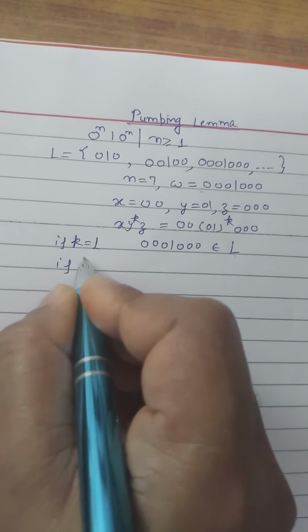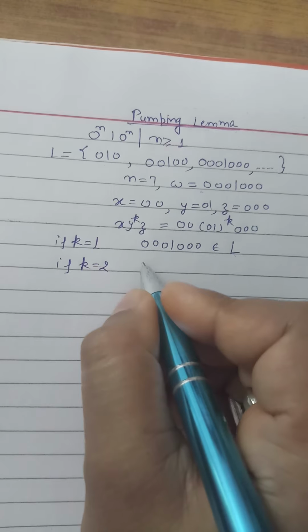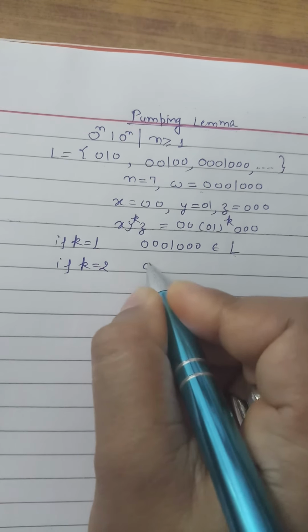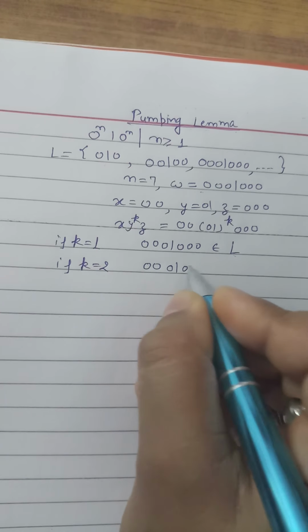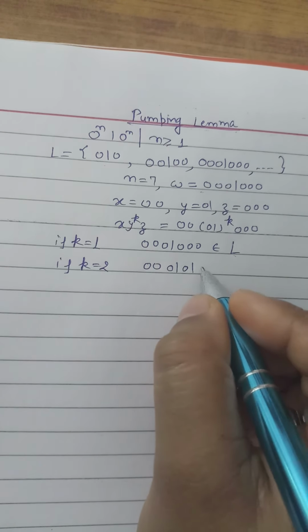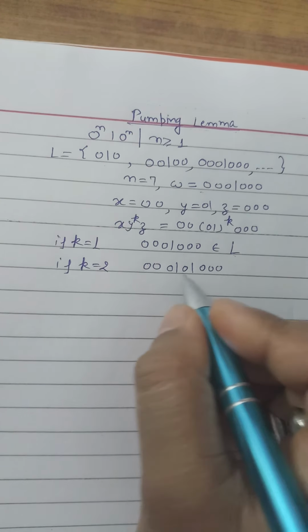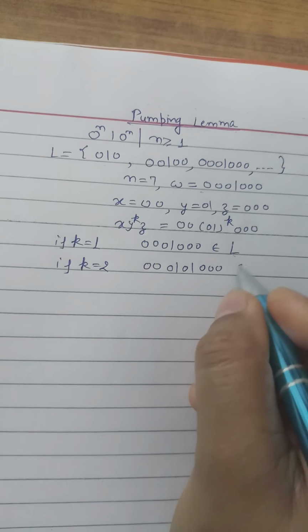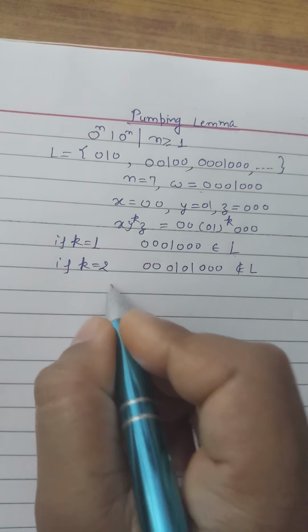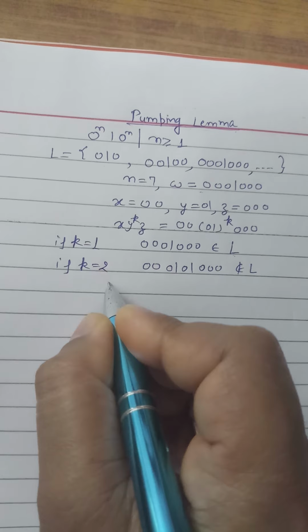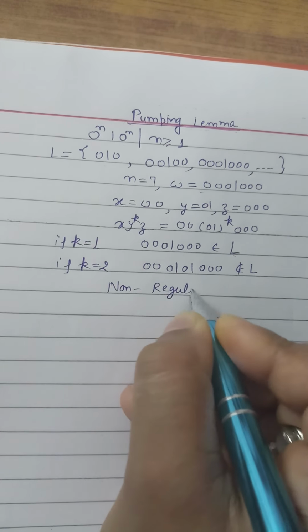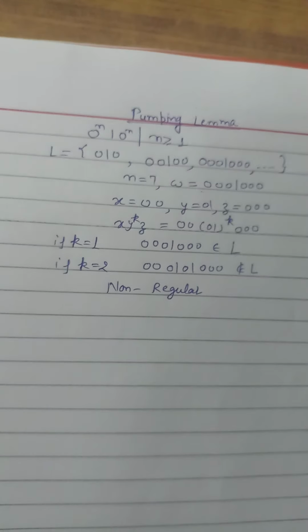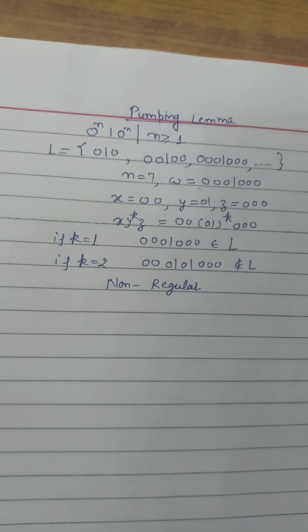But if k is equal to 2, then 00, instead of this what will we get? 0010 1000. So we can clearly see that this does not belong to that language. So this language is non-regular.